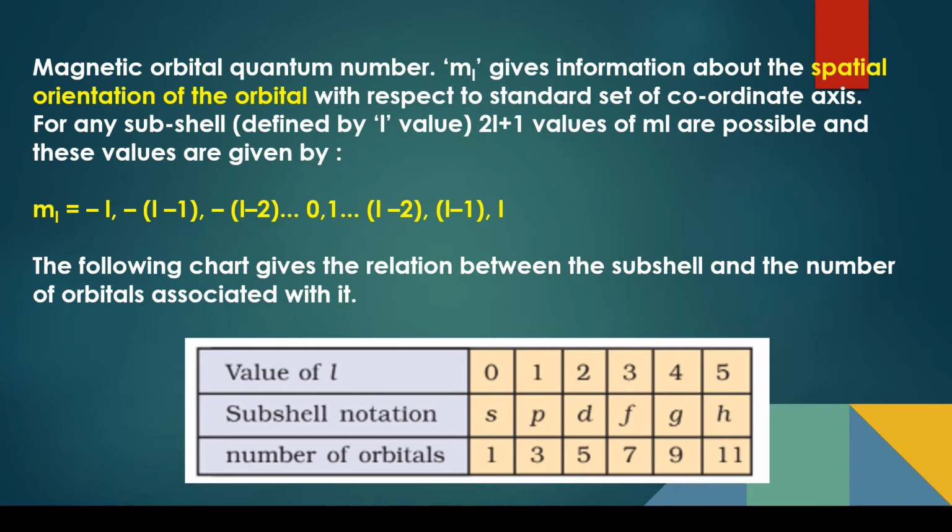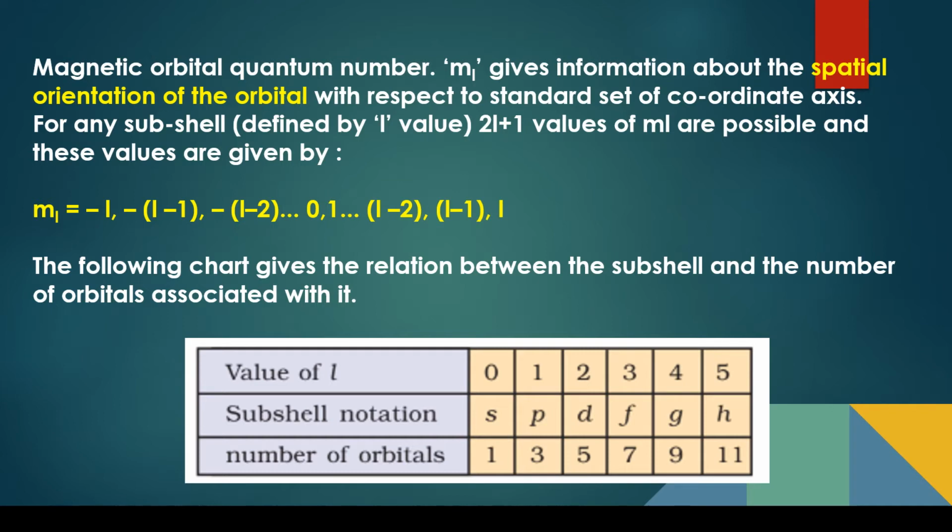Now the magnetic orbital quantum number, the next quantum number, gives information about the spatial arrangement of the orbitals. Spatial arrangement means the arrangement of orbitals in space. What is their shape?